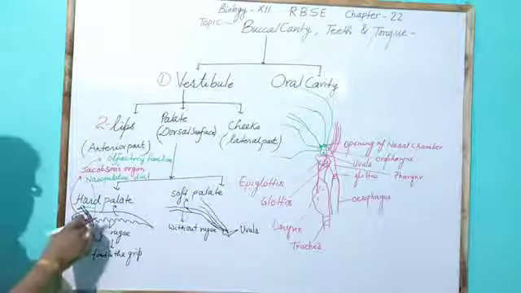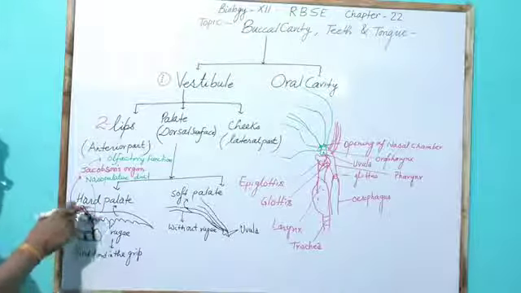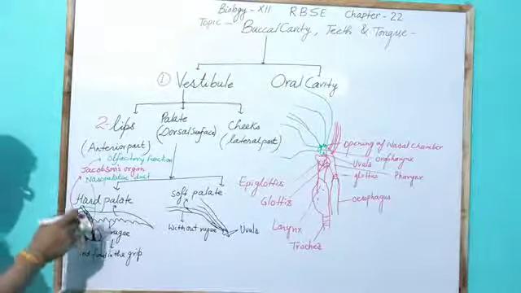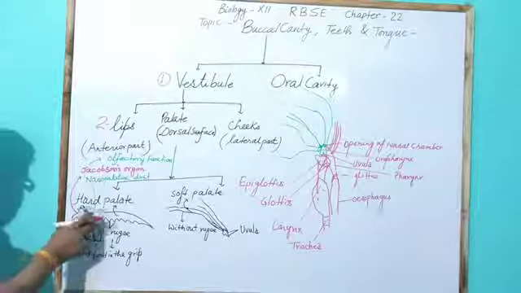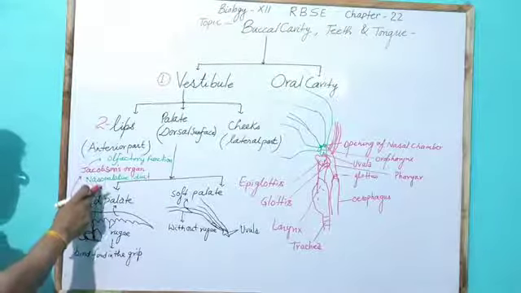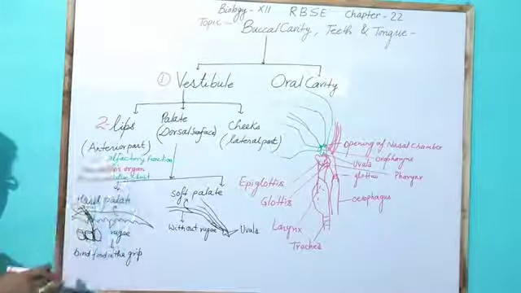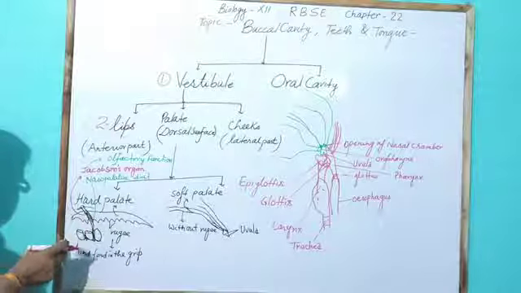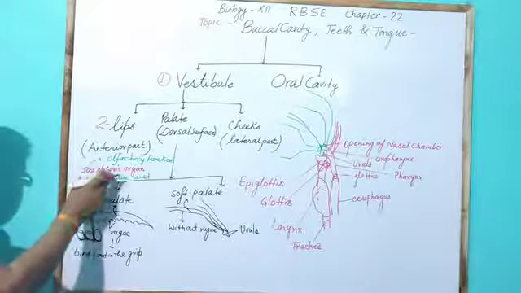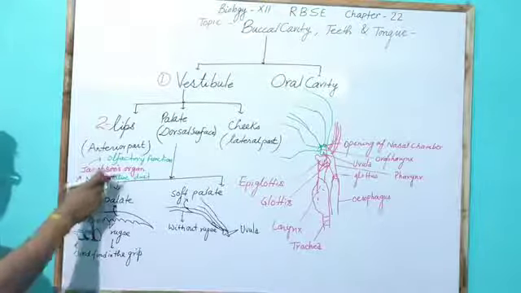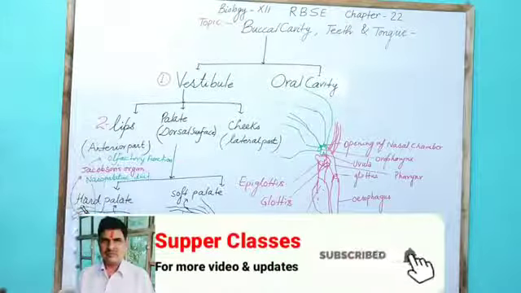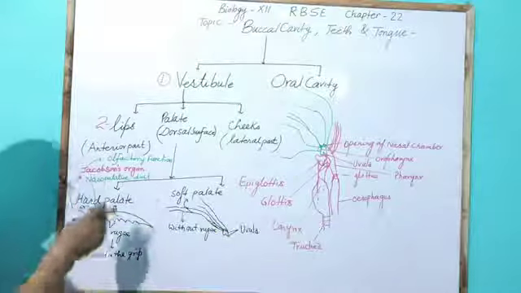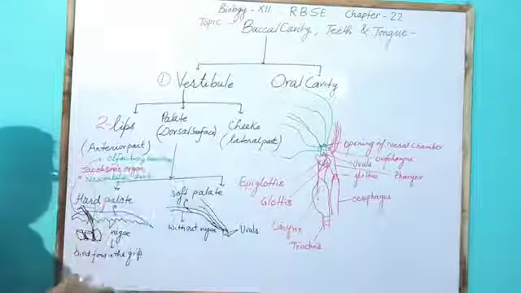In front of the incisors, there are pores which open into the nasopalatine duct, and this nasopalatine duct has the Jacobson organ, which acts as an olfactory organ, meaning it is responsible for smell.